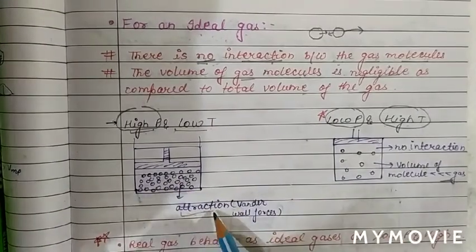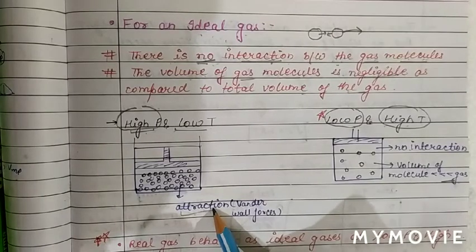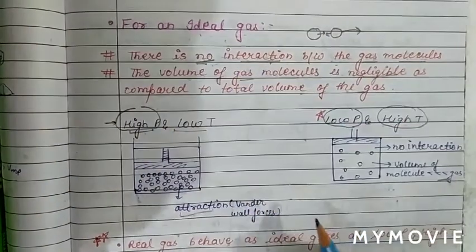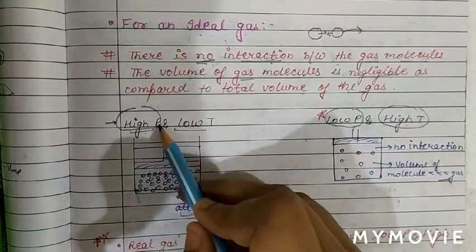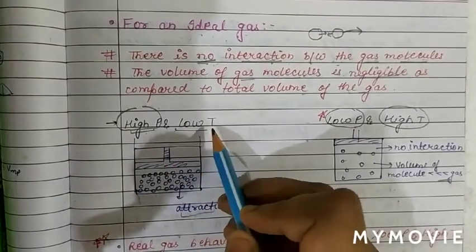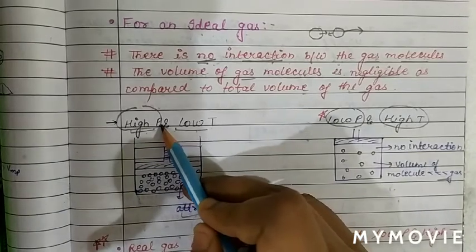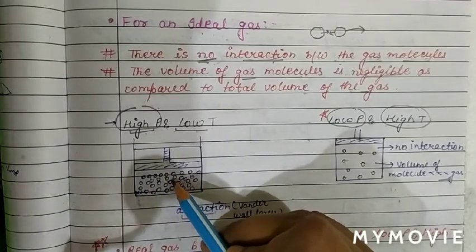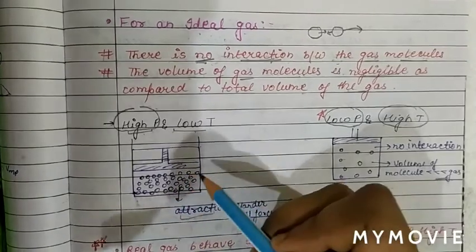So force of attraction starts operating at high pressure, which is not an assumption of an ideal gas. So it will not behave as an ideal gas. So at high pressure and low temperature, it cannot behave as an ideal gas, because at high pressure there is a force of attraction between the gas molecules as the molecules come closer.